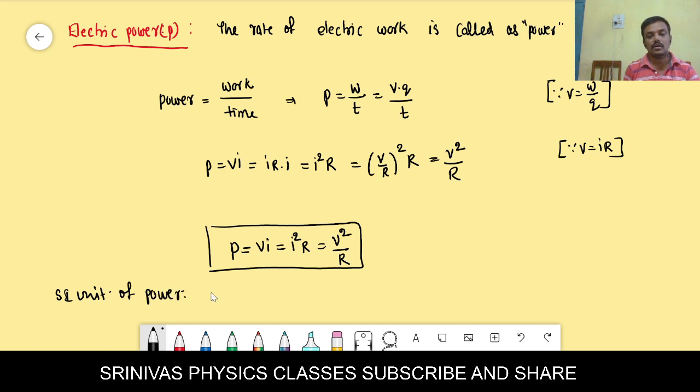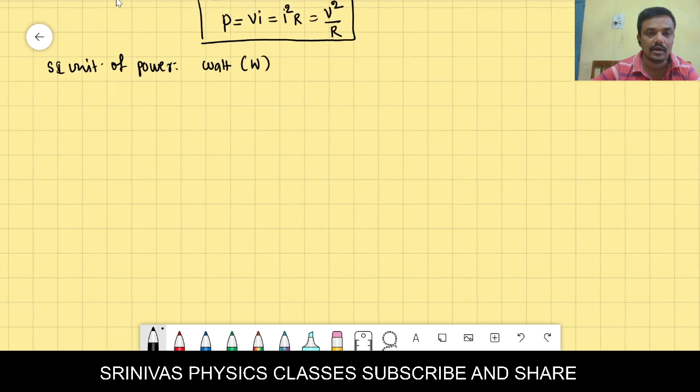Will you say what is the SI unit of power? Watt. Very good, right? SI unit of power is the watt. Then how to define the watt? Then here we know power is equal to work by time. Here we write power is 1 watt, work is 1 joule, time is 1 second.